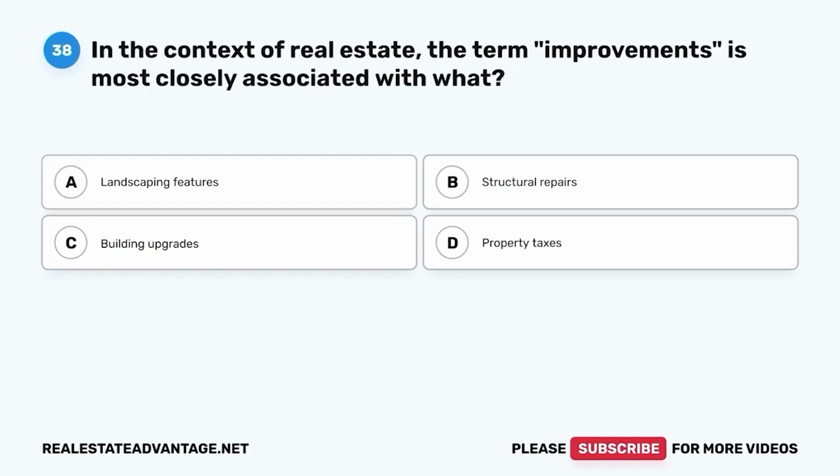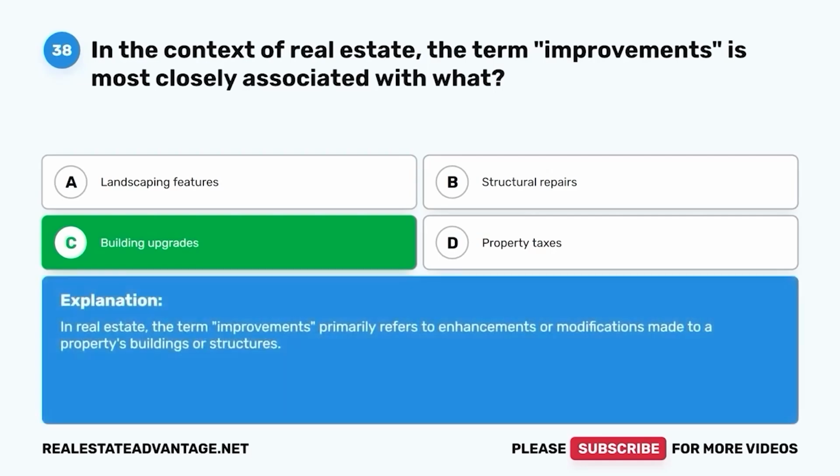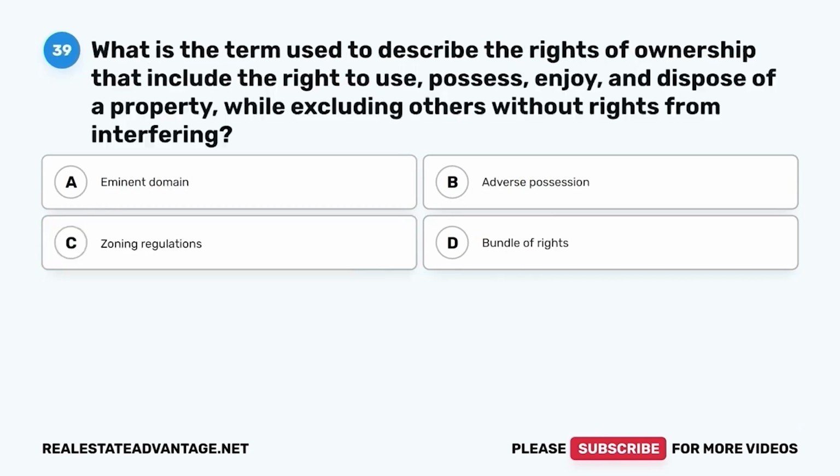Question 38. In the context of real estate, the term improvements is most closely associated with what? A. Landscaping features. B. Structural repairs. C. Building upgrades. D. Property taxes. The correct answer is C, building upgrades. In real estate, the term improvements primarily refers to enhancements or modifications made to a property's buildings or structures.